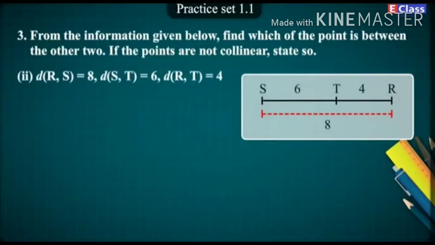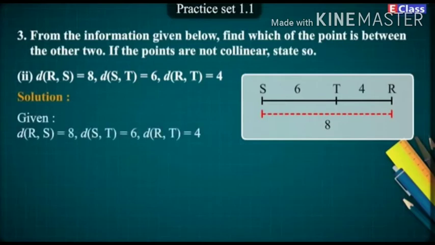2. Distance of RS is equal to 8. Distance of ST is equal to 6. Distance of RT is equal to 4. Solution. Given distance of RS is equal to 8. Distance of ST is equal to 6. Distance of RT is equal to 4.